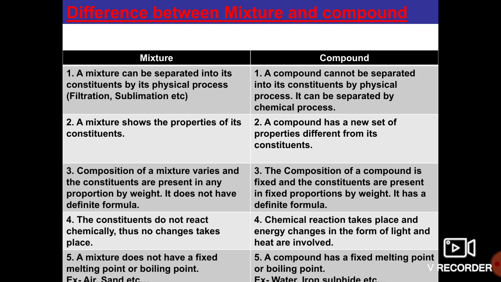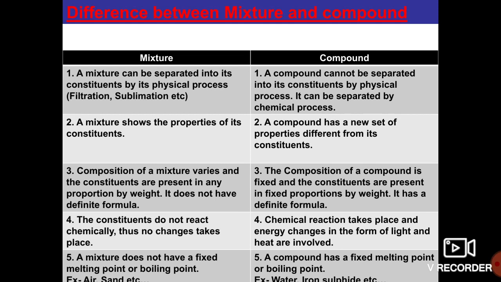For example, the mixture of sand and water, or salt and sand, can be easily separated through filtration and sublimation. Sublimation we will discuss later.